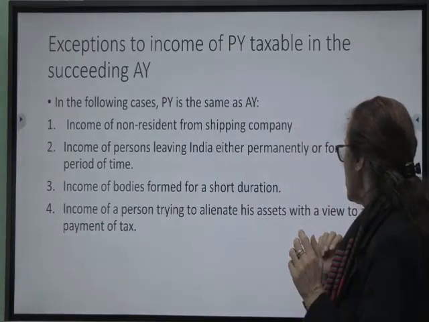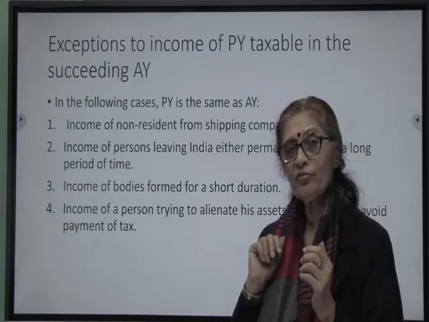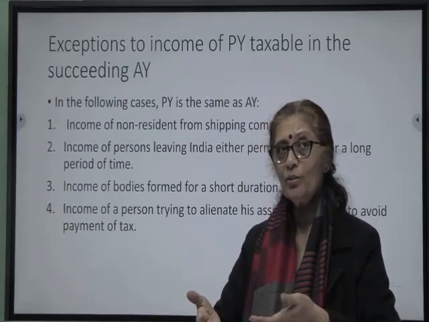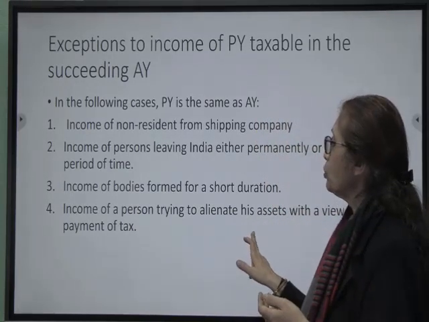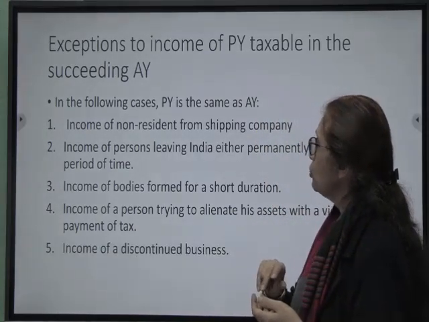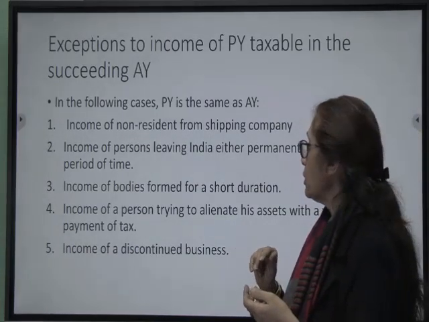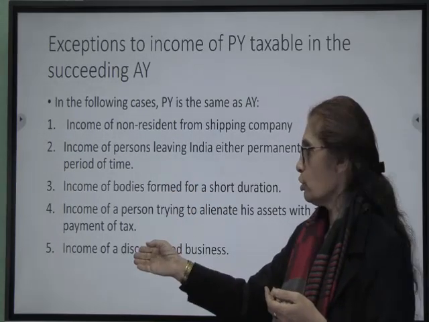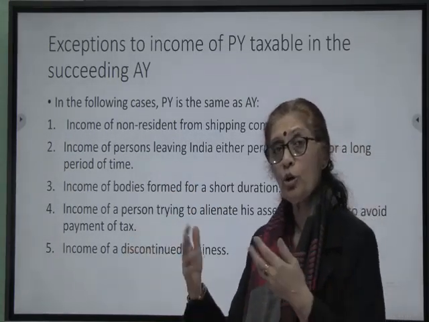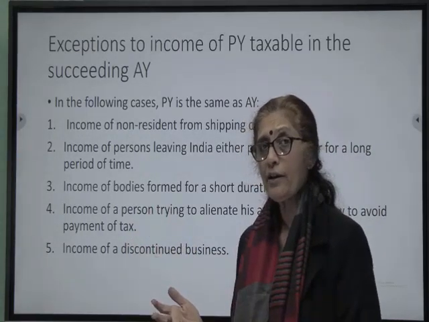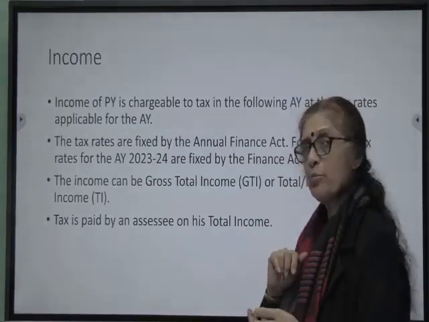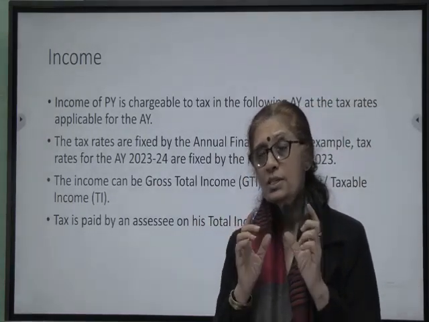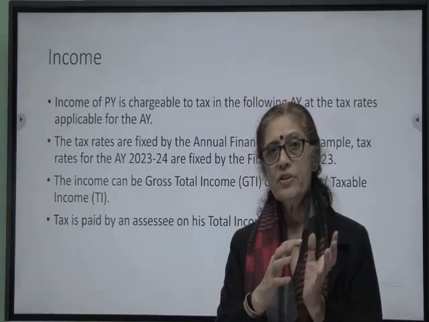Person trying to alienate his assets with a view to avoid payment of tax. If you want to transfer your assets to somebody else to avoid payment of tax, you cannot do that, because once again you have to clear your tax dues while your assessment year and previous year become the same. And discontinued business. Just as you form a body for a short duration of time, if it's a business which is discontinued, you do not have a next year in which you are carrying on your business, so the assessment year and previous year become the same. So that is what we need to know about the second set of concepts in the basic concepts, previous year and